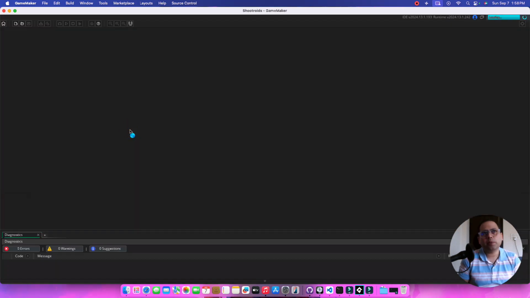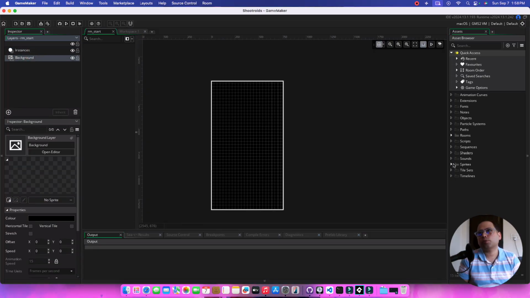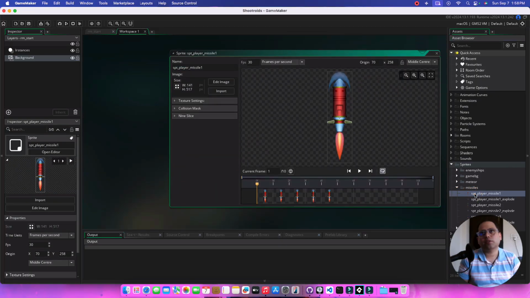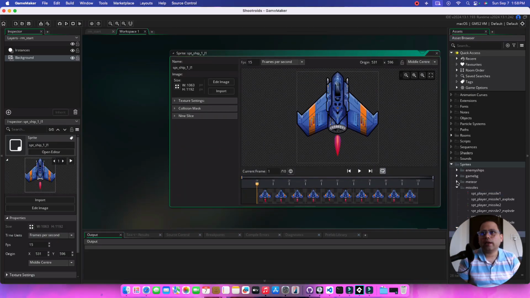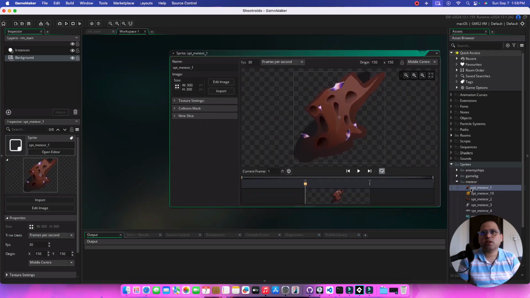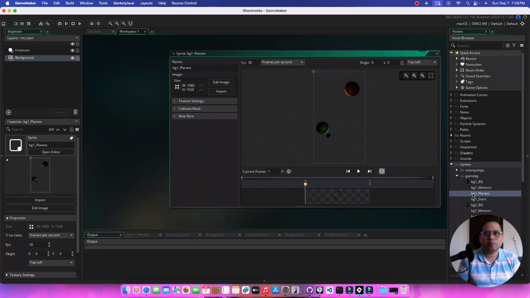And I have set up a small base project out here where we have a background layer, an instance layer, and a couple of sprites. So we have, I think, the missile sprites. We're going to build up a small space shooter. These are the missiles. If you look at the ship which is actually working, that's the ship. And these are the obstacles which we're going to use. So these are basically meteors. And we also have some backgrounds out here like a BG1, and there's meteors, and there's some planets and stars which we are going to quickly go ahead and set up.